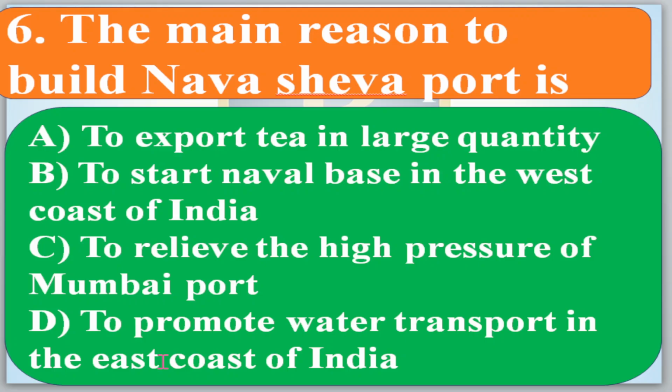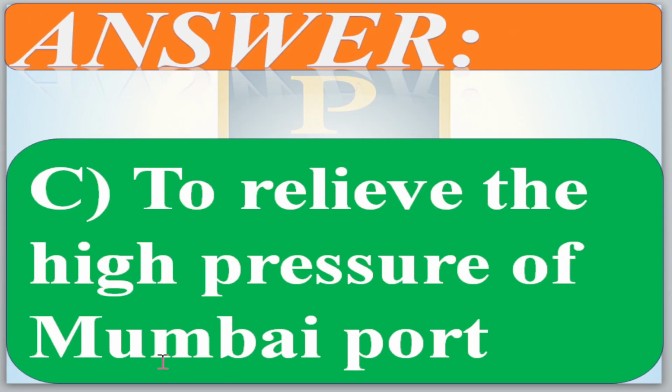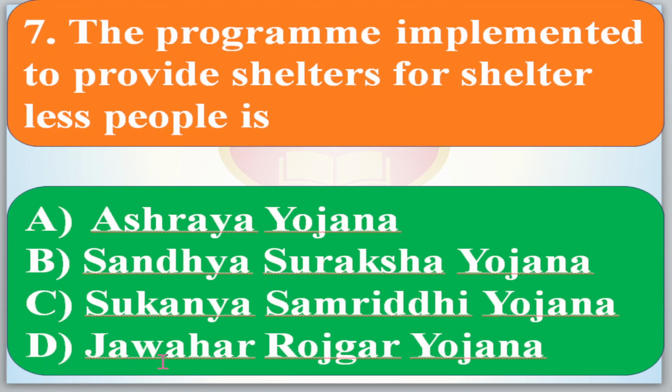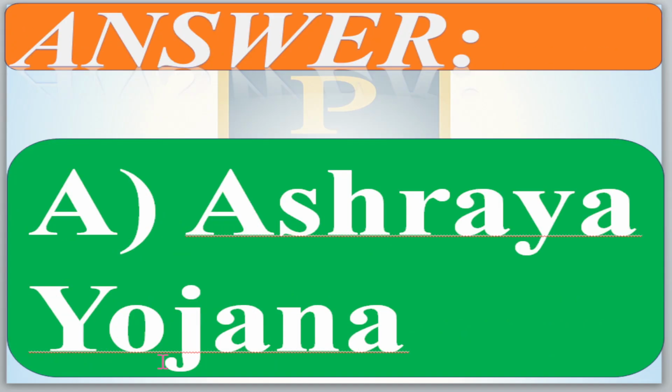So the answer is C. Why? To relieve the high pressure of the Mumbai port. Now come to the program implemented to provide shelter for shelterless people: Ashraya Yojana is the correct answer.